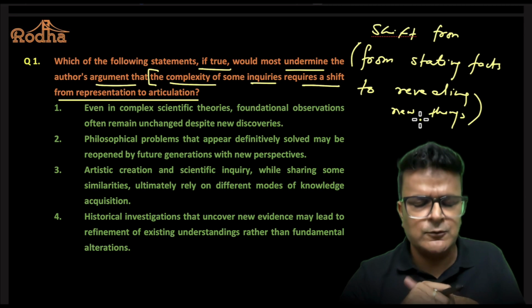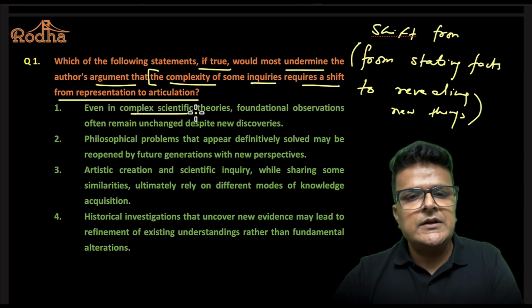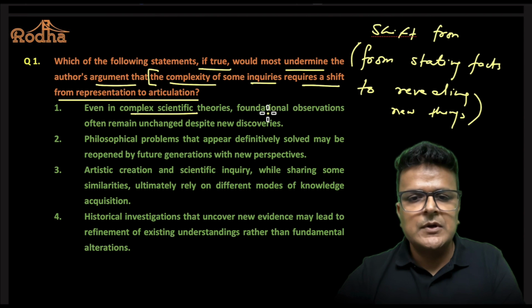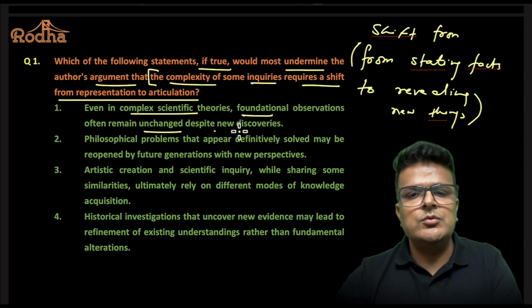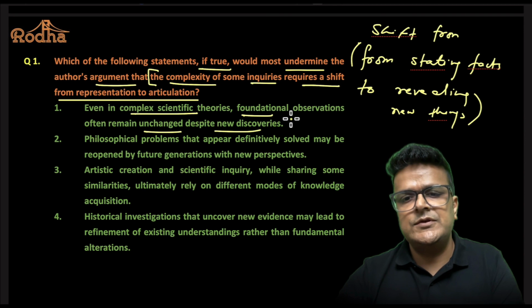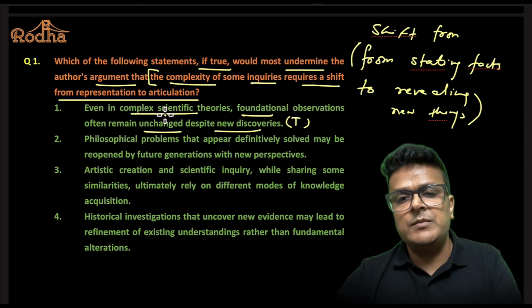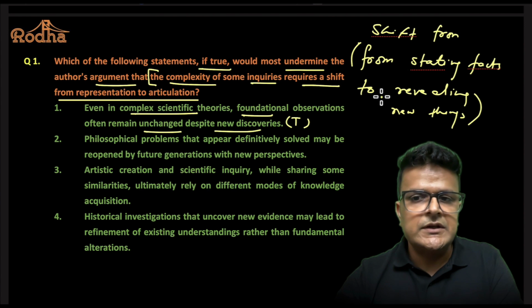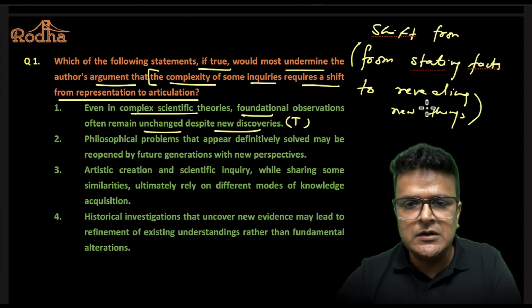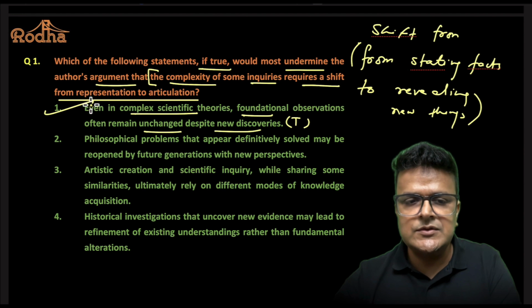Right? Let's find out. Even in complex scientific theories, it is talking about complexity. Foundational observations often remain unchanged despite new discoveries. Now, if this is true, that even in complex scientific theories, foundational observations remain the same, then is there a requirement for changing from A to B? No, this is the correct answer directly.